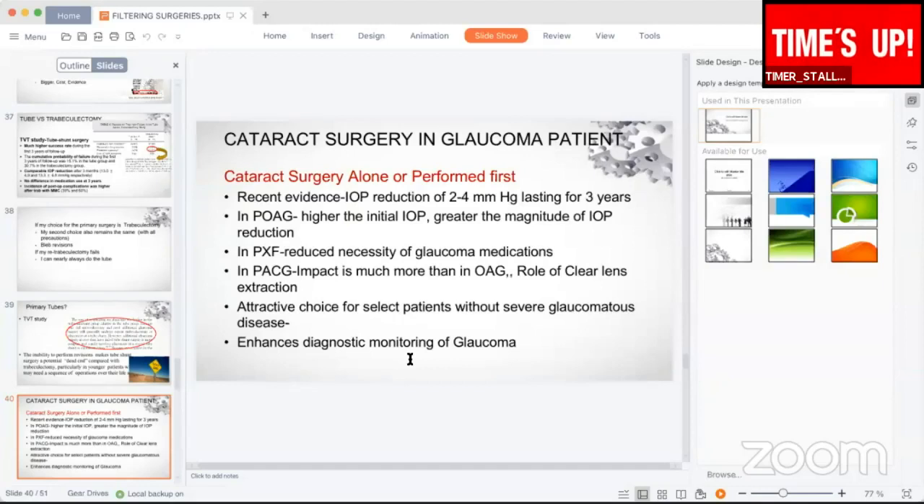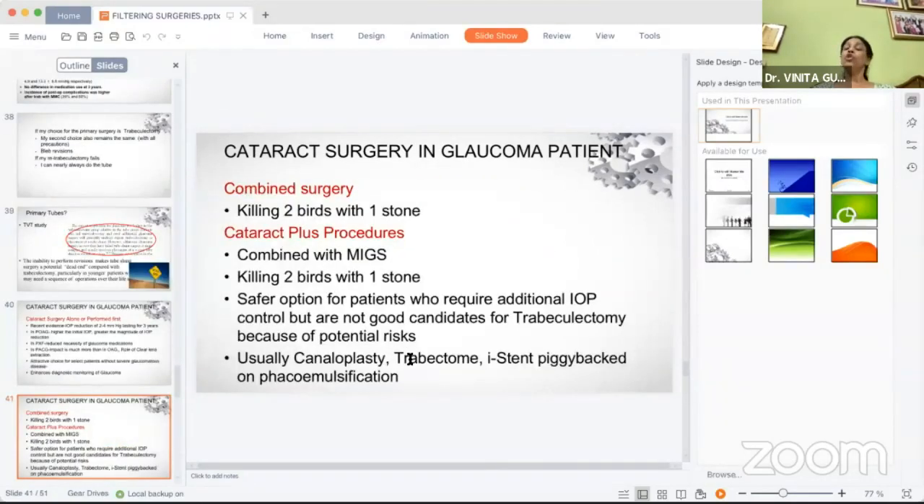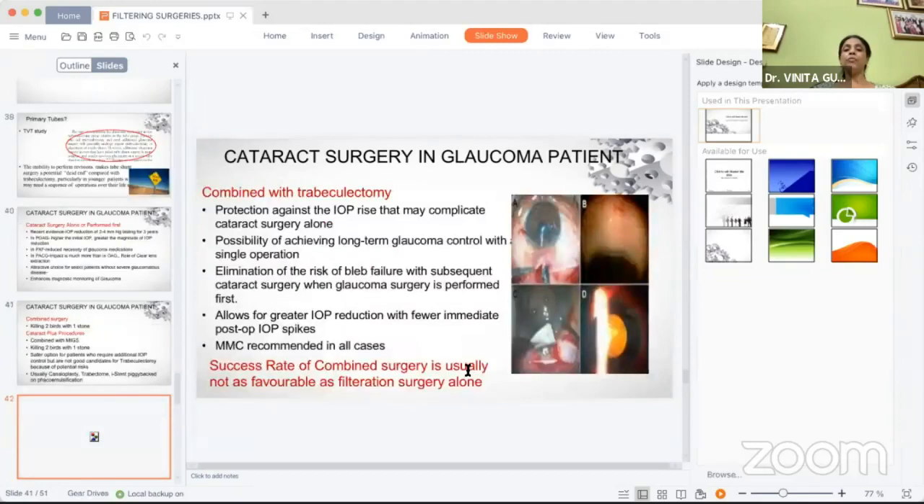In combination with cataract, these are just 2-3 slides more on cataract. Whether we need to do a cataract surgery alone, it has been seen in studies that cataract surgery alone in early cases may reduce the IOP by 2 to 4 millimeters of mercury. However, it is being used more commonly as a cataract plus procedure, where we're combining with canaloplasty, trabeculotomes, and eye stents, piggybacked on phacoemulsification.